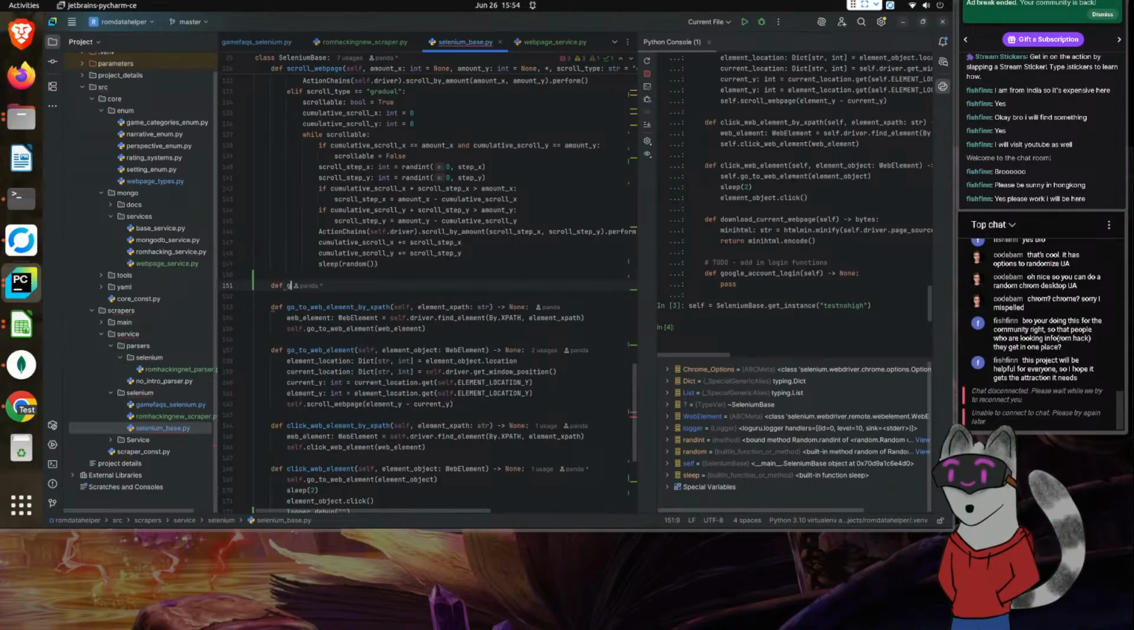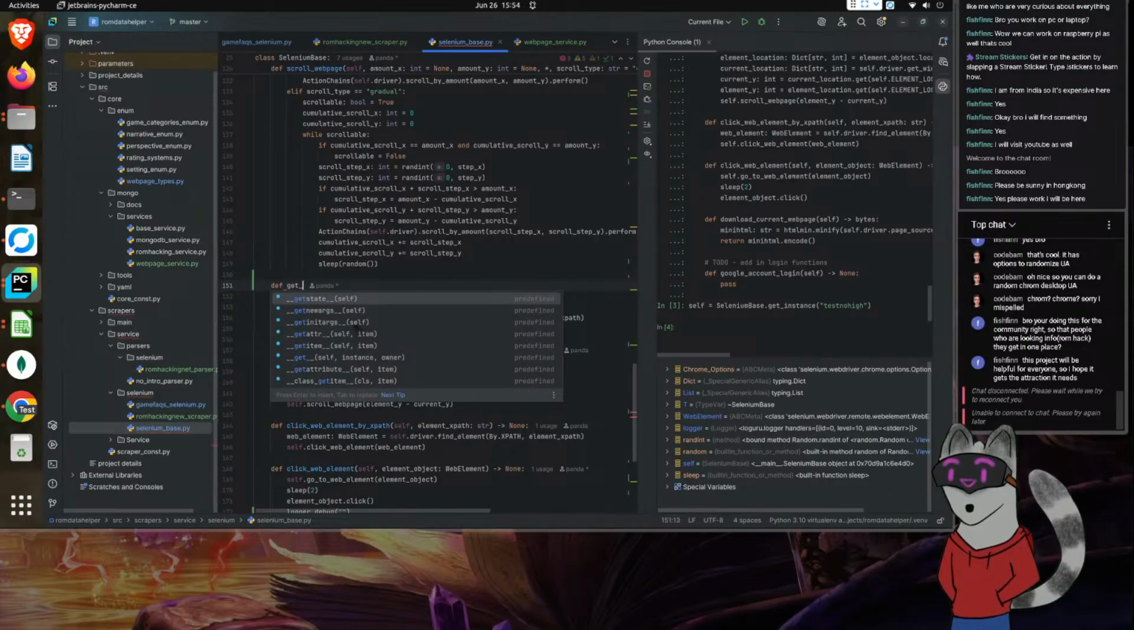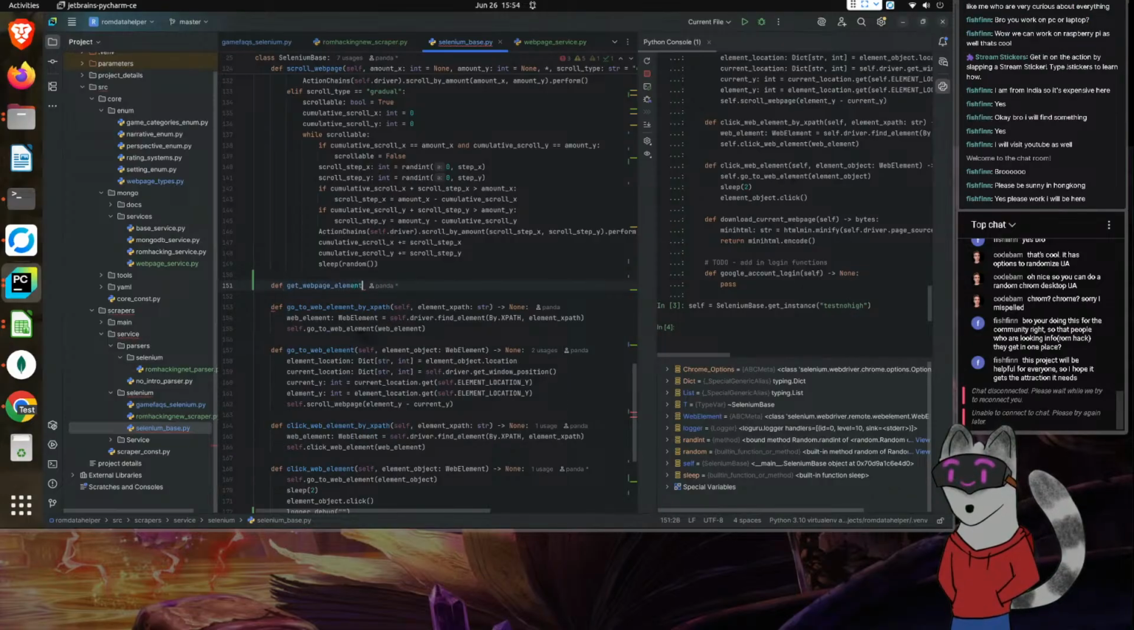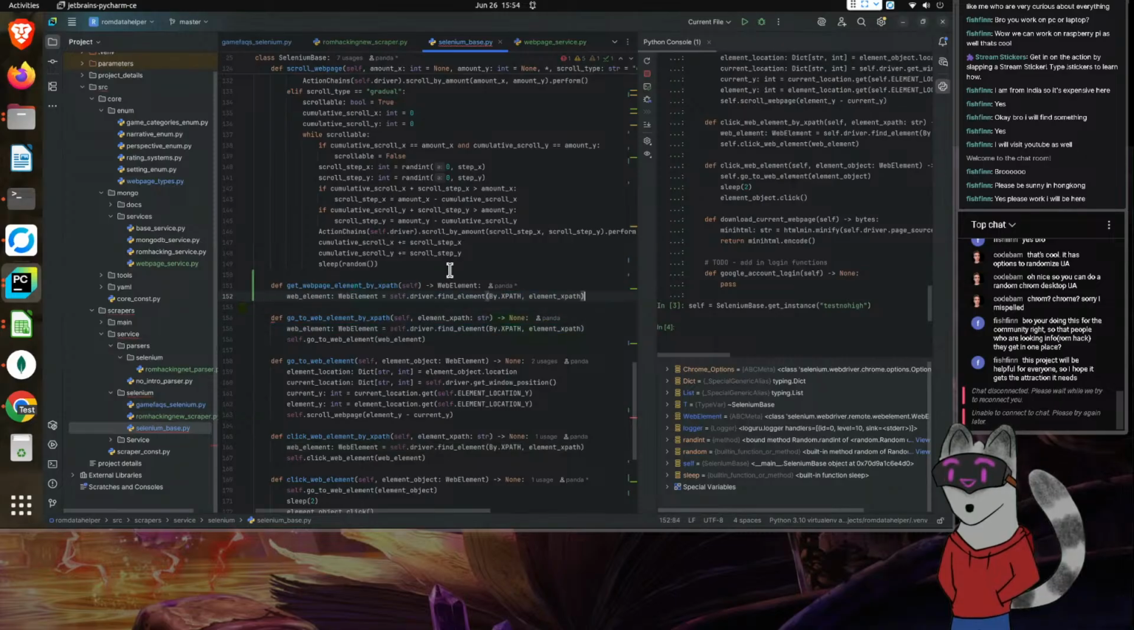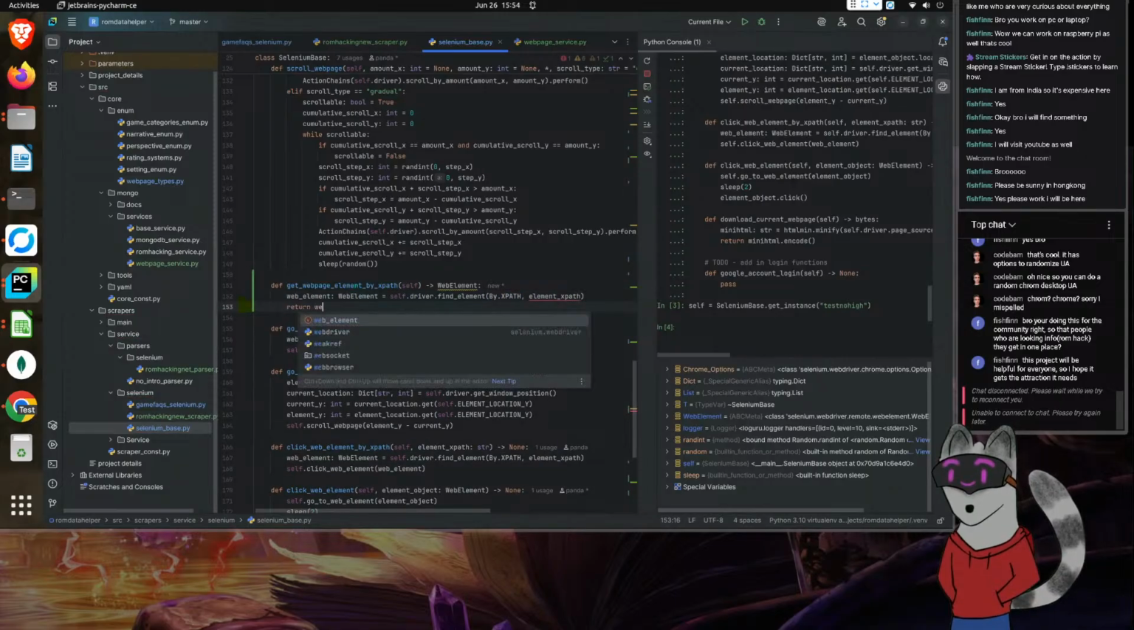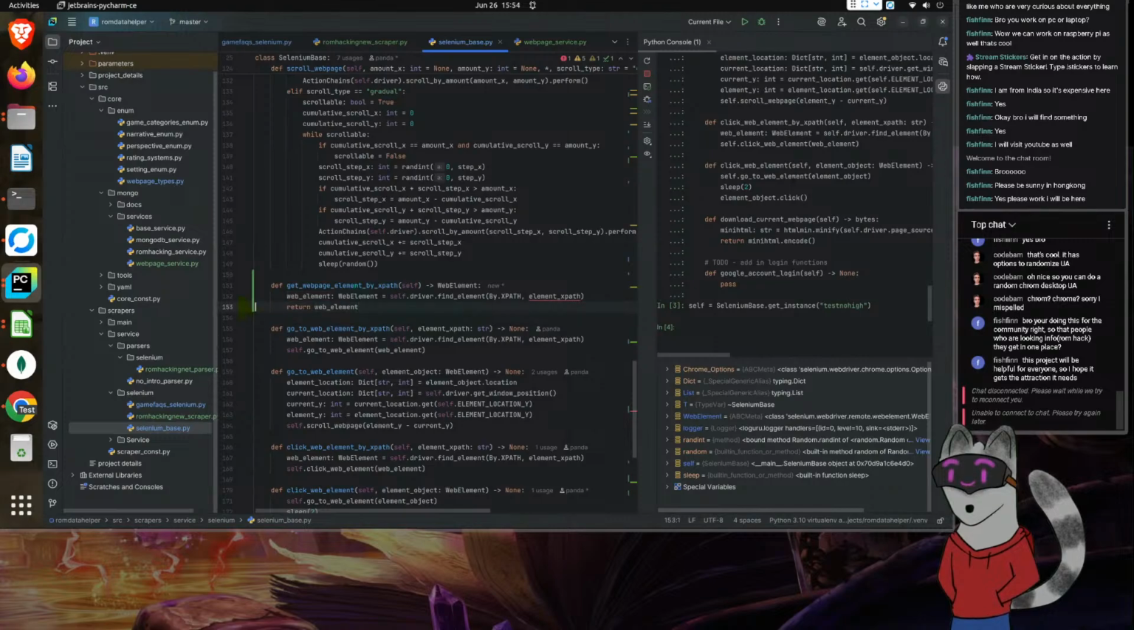So if that's the case, we should have get element, or get web page element, and this will be by XPath. This will return an element, a web element to be precise. And then from here, this will simply be the find via XPath. So it'll be that, and then we'll return the web element, like so. And this will be the element XPath.